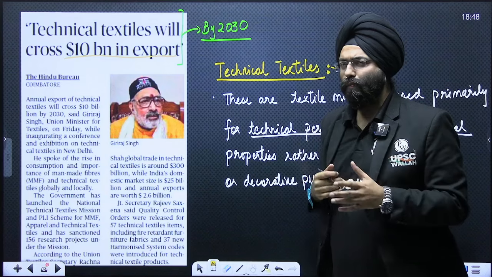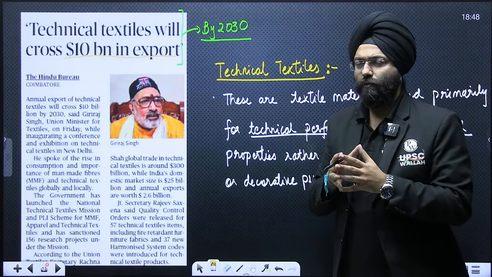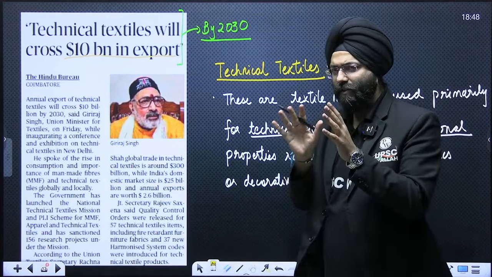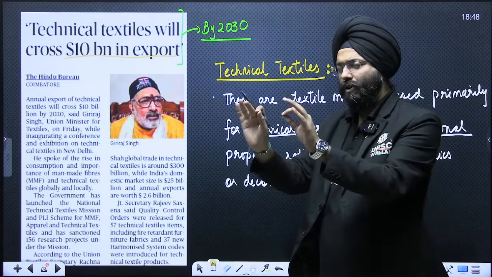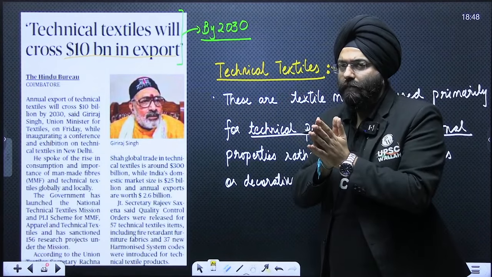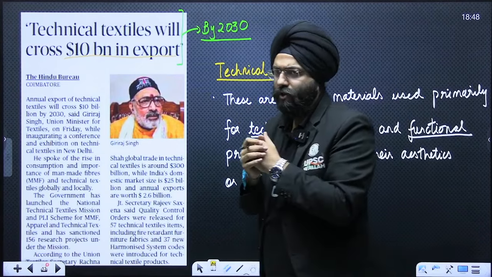Now, the UPSC, while preparing the questions for the mains or the prelims, may not necessarily just pick up this. For them, it is important: did you understand what technical textile is? And then possibly how it is useful for India? And what are the various areas of application? Now, see,